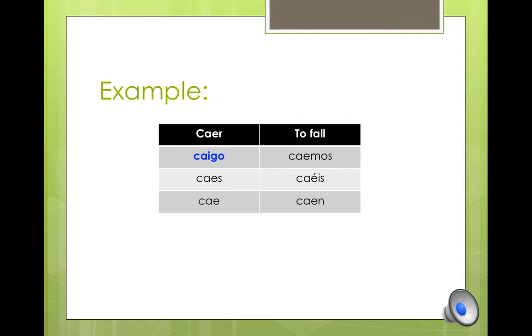An example of a conjugation. If I take this verb graph, I use the verb caer, to fall, and how it looks in all 6 conjugations. You'll note that this verb is regular in all the other 5 conjugations, except in the yo form.